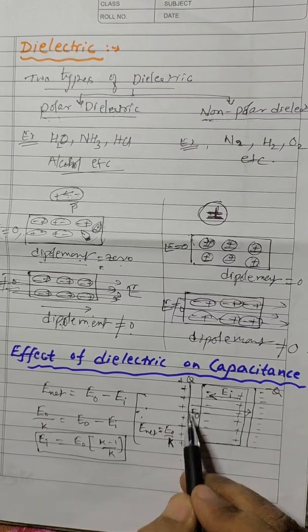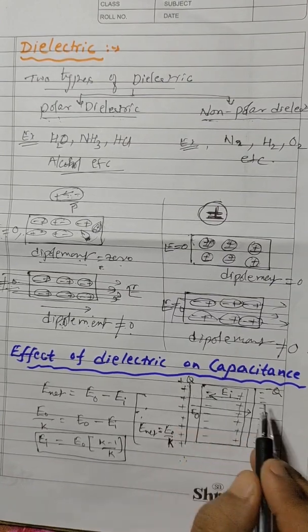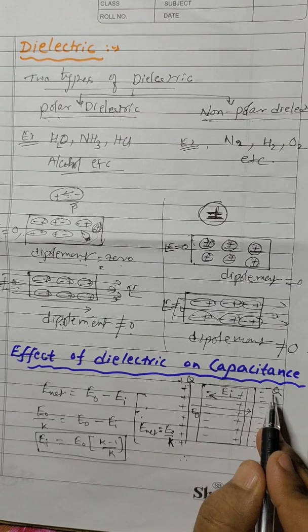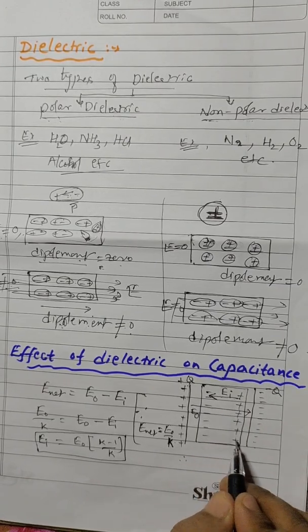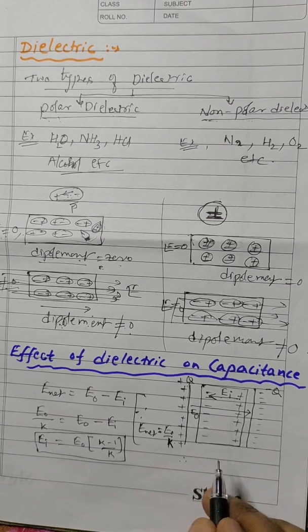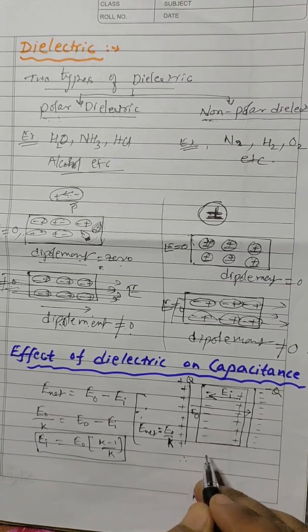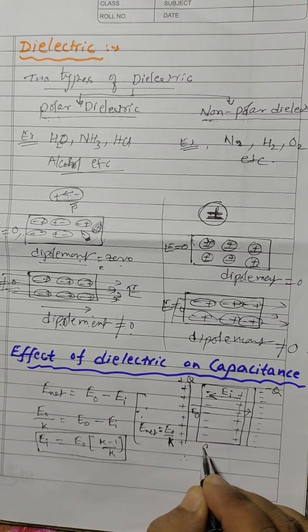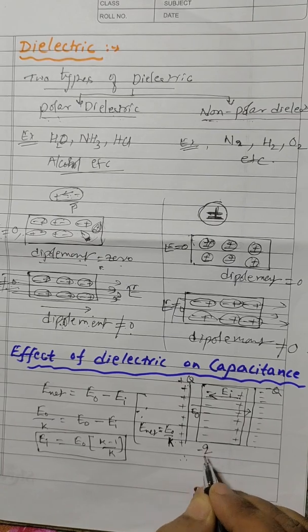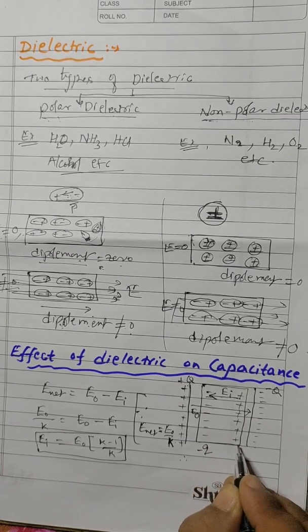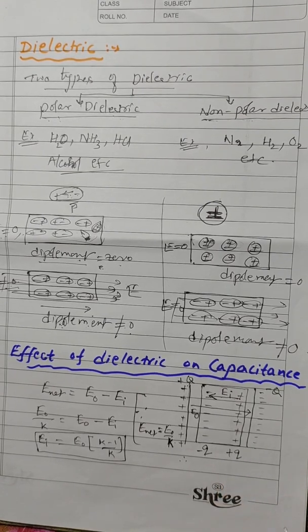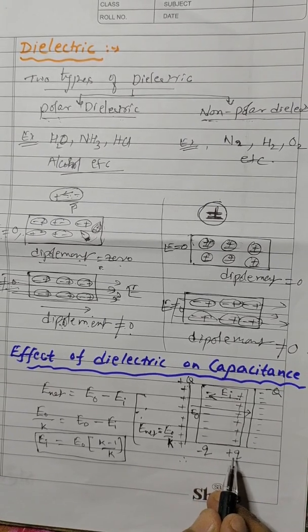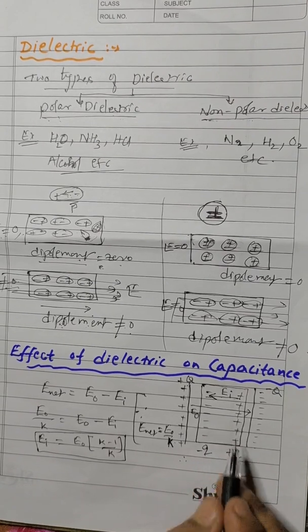As we know that if this is a plus Q and this plate is of minus Q, when a dielectric slab is placed here a charge is said to be induced. Let us say the charge on this plate is given by, say that is small q, that is negative minus small q. The induced charge on this side is, say that is plus q. Then how much charge is said to be induced on this dielectric slab?